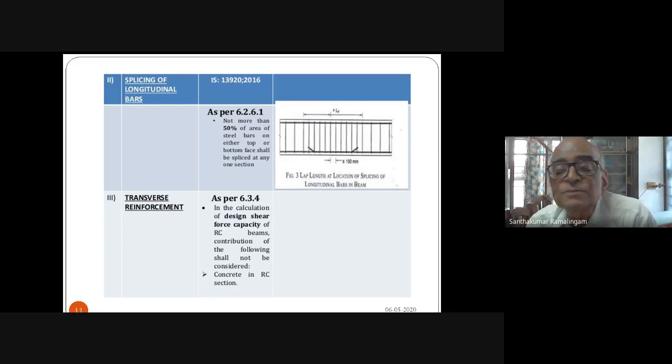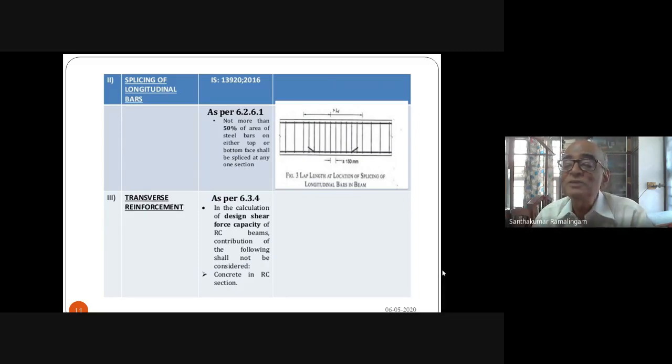Now, the provisions with respect to lapping. The 2016 code explicitly states not more than 50% of the bar can be spliced. And when you splice 50% of the bar, one thing the code has not said is which bars you can splice. In one of the issues which I took, 50% of the bar can be spliced, but they have spliced all the bars on one side. The other side is continuing. It is not advisable to do like that.